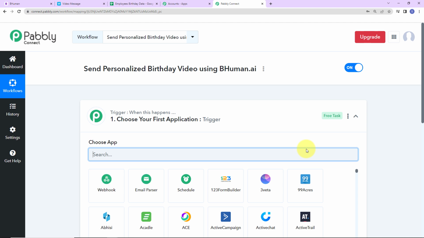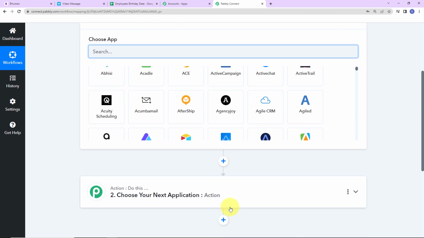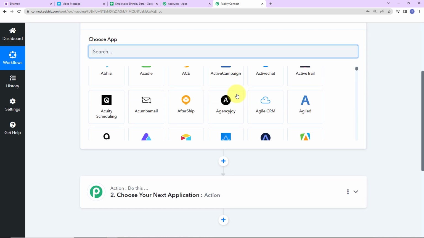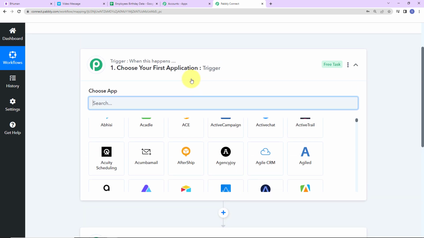Here you can see we have reached another window which has got two extremely important events. One here is trigger, another one is action. Now triggers and actions are basically those two principles or concepts on which this entire automation works. Trigger says when this happens, action says do this. Basically action here is the response of your trigger application.